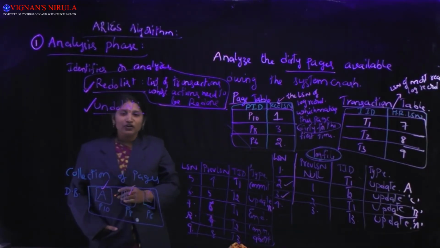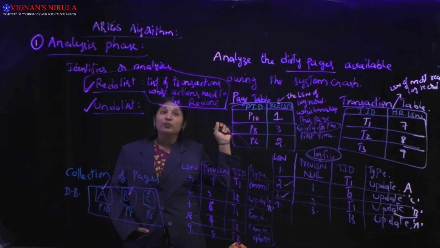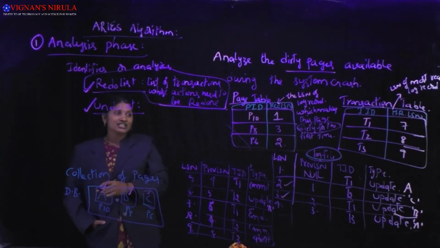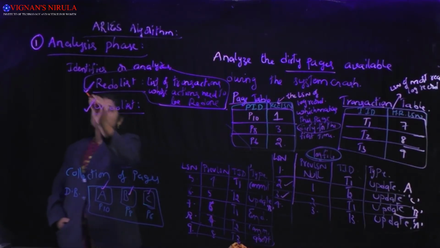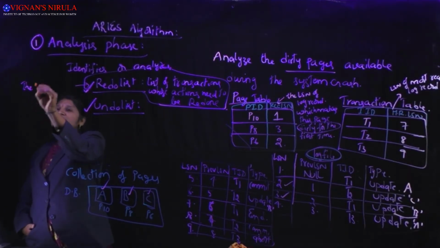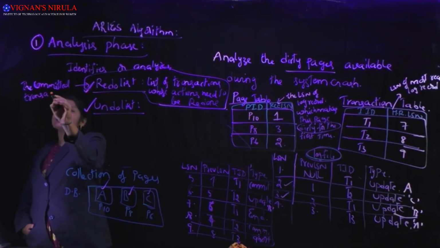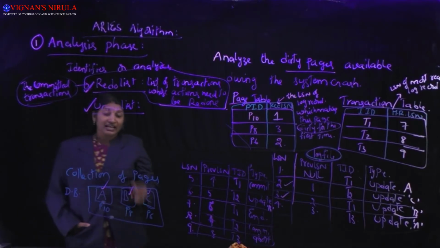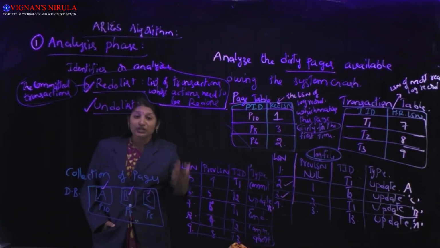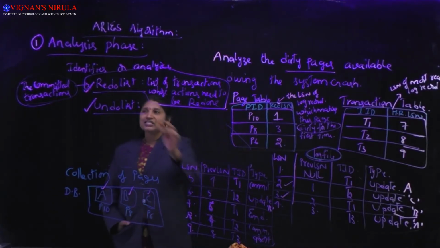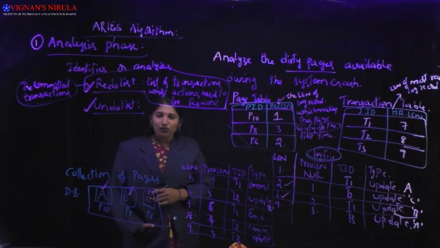So the redo list contains the committed transactions at the point of system crash, whose actions need to be redone again after the system has recovered.